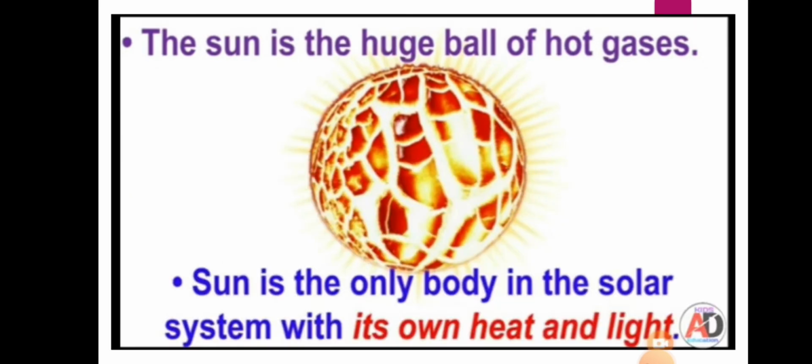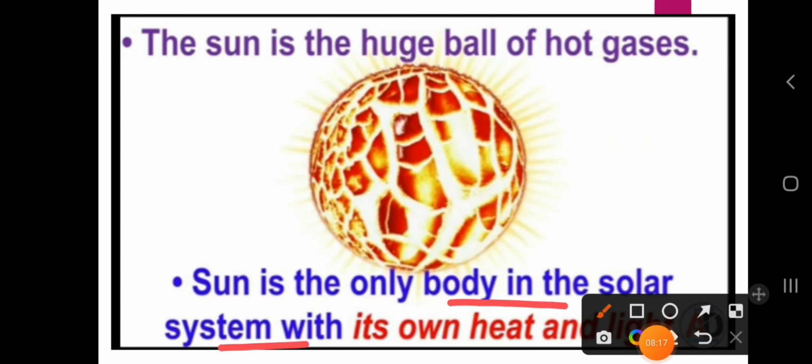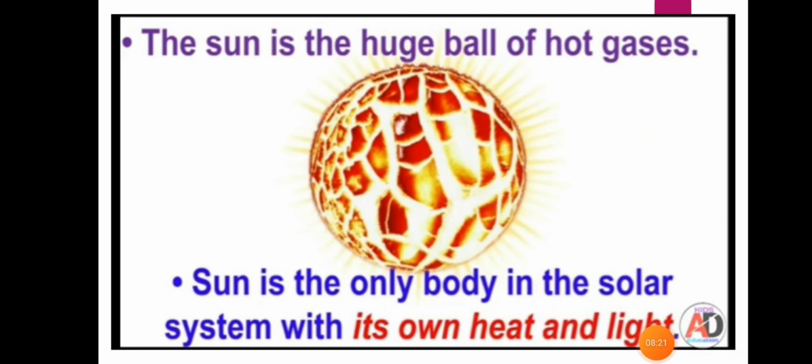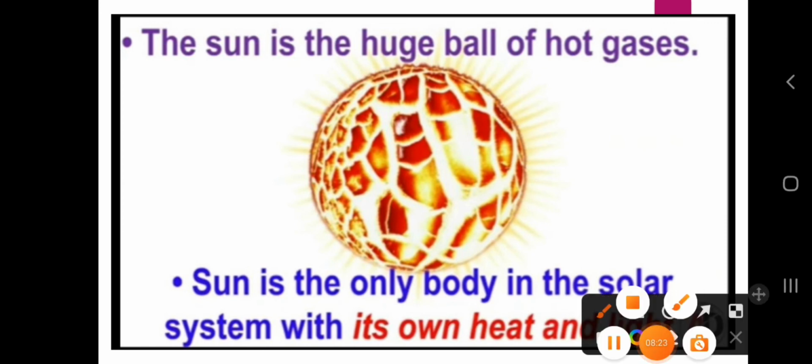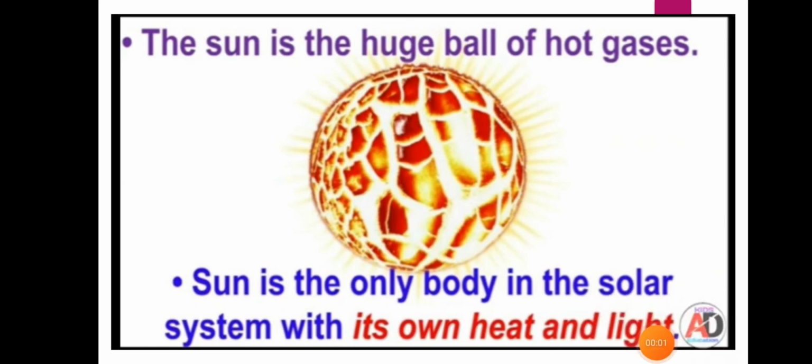And with that, the sun is the only body in the solar system with its own heat and light. Okay, so dear students, does the sun have its own light? Yes, the answer is true. Usually the sunlight we human beings present on the Earth are getting, from which source are we getting the light?